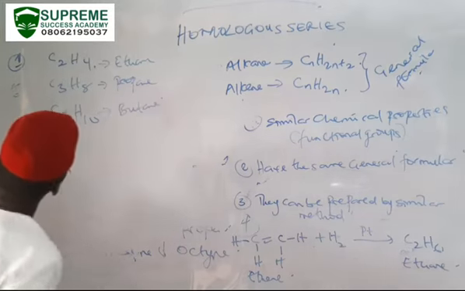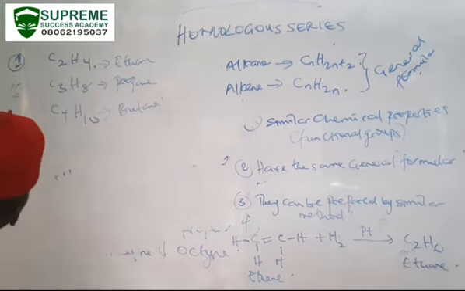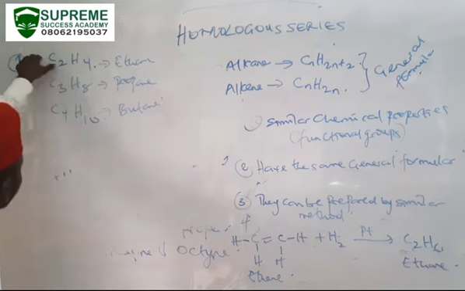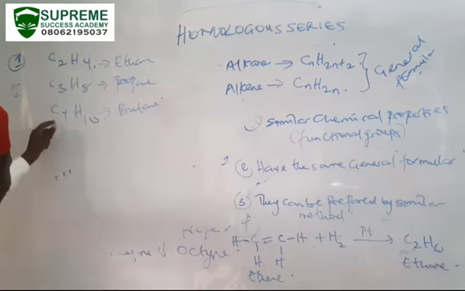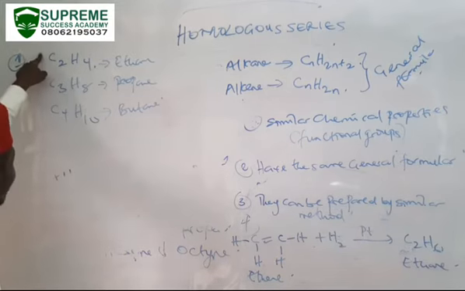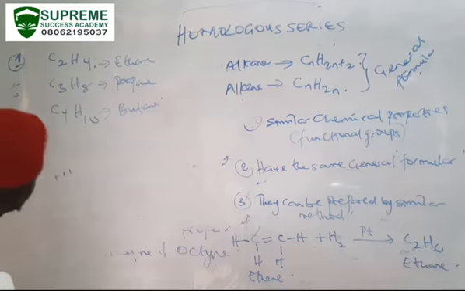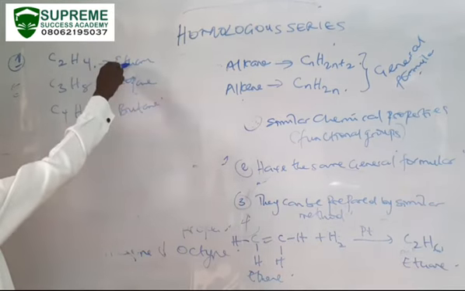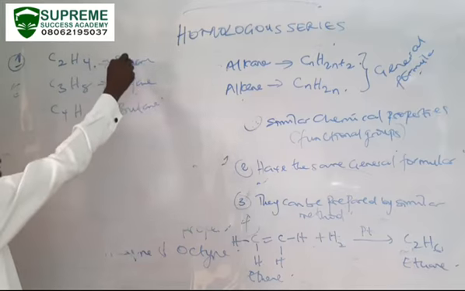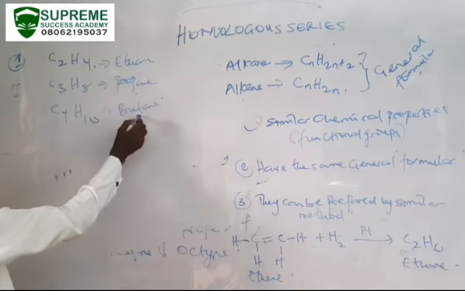Looking at ethane, propane, and butane, what you observe is that ethane has 2 carbon, propane has 3 carbon, and butane has 4 carbon. Now, following that trend, you realize that the boiling point will also follow that order. That means the boiling point of propane is more than that of ethane, while that of butane is more than that of propane.